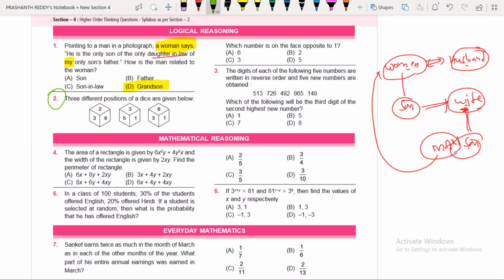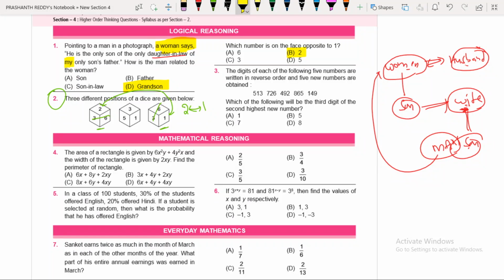For that, we have rule 1, rule 2, rule 3, rule 4. Total we have 4 rules. I am not here to discuss all these 4 rules. Just observe here. Focus on the first diagram and the last diagram. In the first diagram and last diagram, 3, 6 and 3, 6 are common. Therefore 2 and 1 are opposite to each other. 2 is opposite to 1, 1 is opposite to 2. So which number is opposite to 1? 2 is opposite to 1.